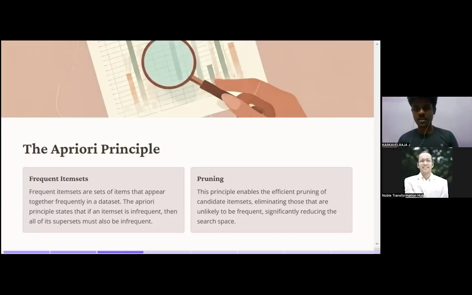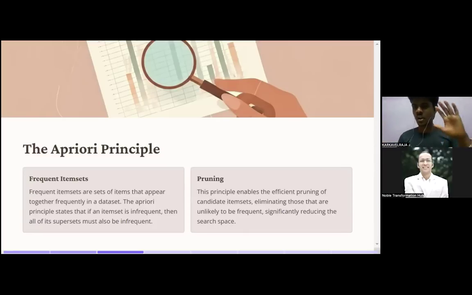Then we have a key term called pruning. We have already discussed this in the previous session, let's discuss this one more time. This principle enables the effective pruning of candidate item sets, eliminating those that are unlikely to be frequent, significantly reducing the search space.